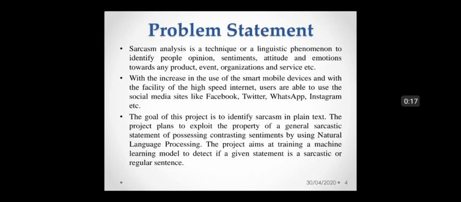The problem statement. Sarcasm analysis is a technique or a linguistic phenomenon to identify people's opinions, sentiments, attitudes and emotions towards any product, event, organization and services. With the increase in the use of smart mobile devices and the facility of high-speed internet, users are able to use social media sites like Facebook, Twitter, WhatsApp, Instagram, etc.